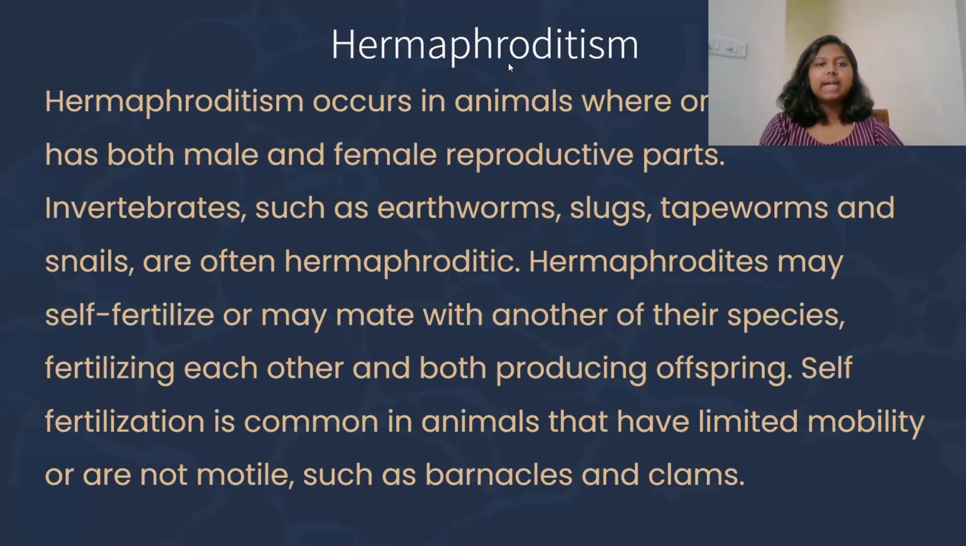Hermaphroditism. Hermaphroditism occurs in animals where one individual has both male and female reproductive parts. Invertebrates, such as earthworms, slugs, tapeworms, and snails, are often hermaphroditic. Hermaphrodites may self-fertilize or may mate with another of their species, fertilizing each other and both producing offspring. Self-fertilization is common in animals that have limited mobility or are not motile, such as barnacles and clams.